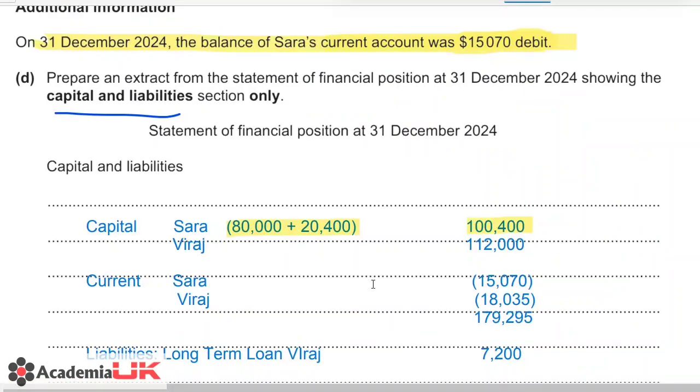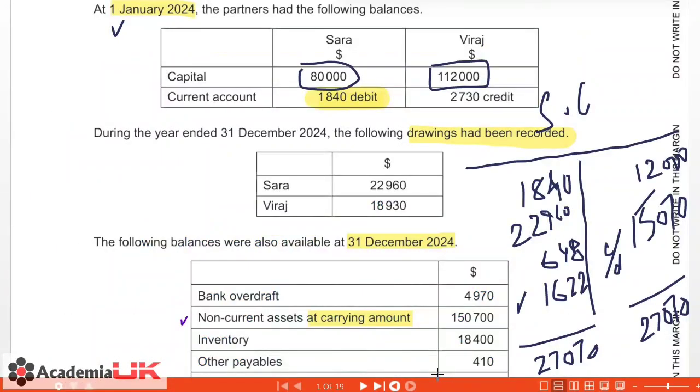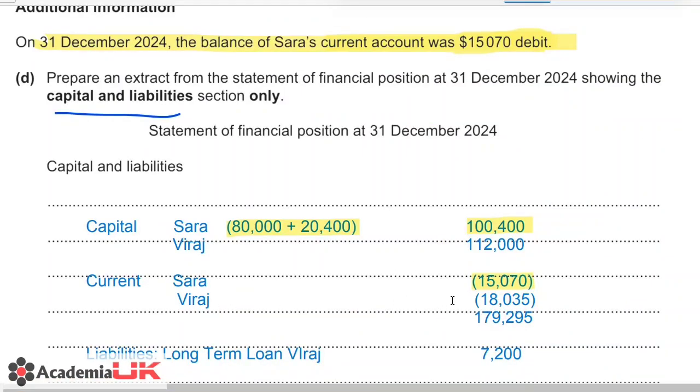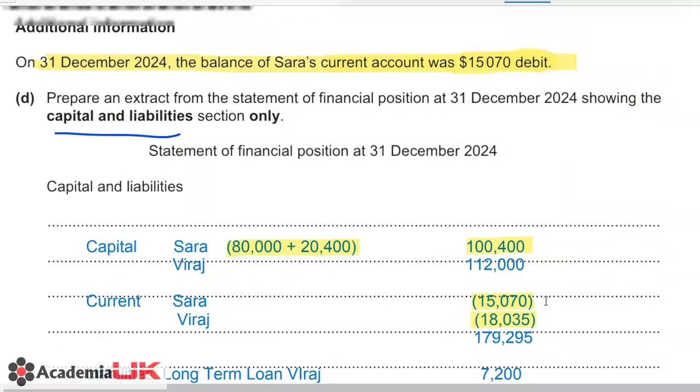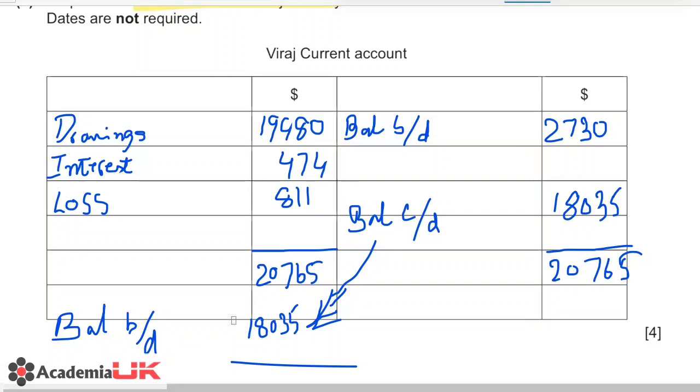And then we have the current account balances. For Sarah's current account balance, we are taking a negative 15070 as stated in the question and as proven with our working. And for Viraj, we will be using the current account balance that we calculated in our earlier part, 18035.